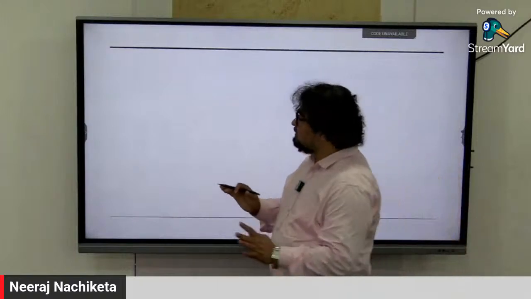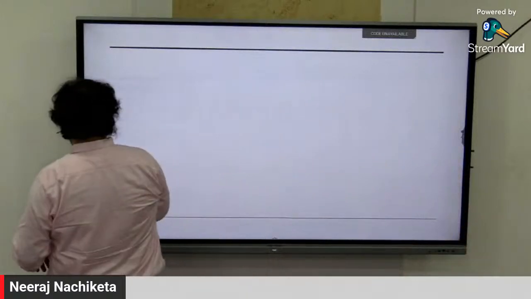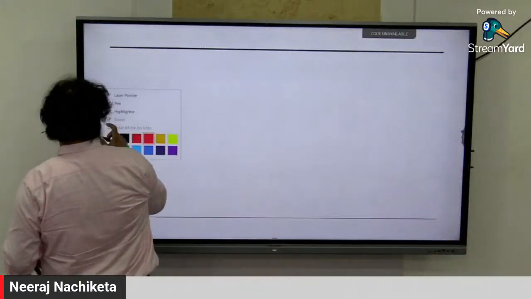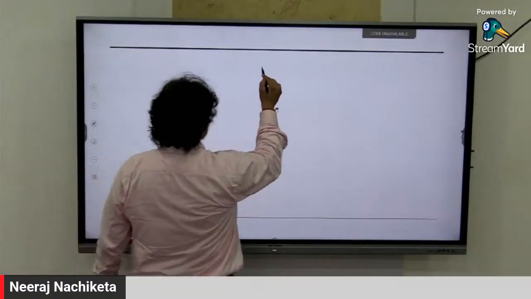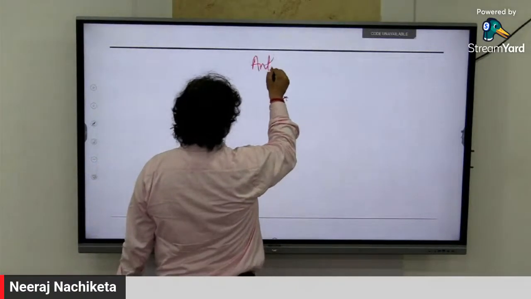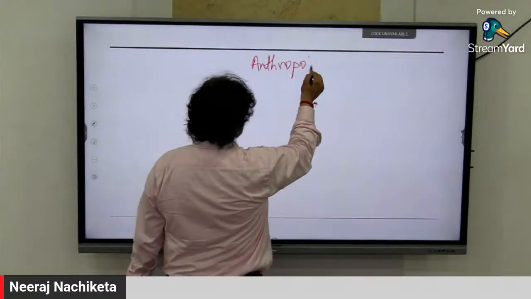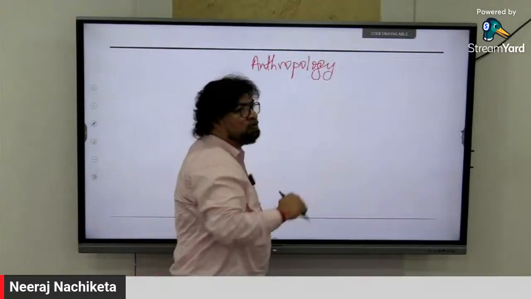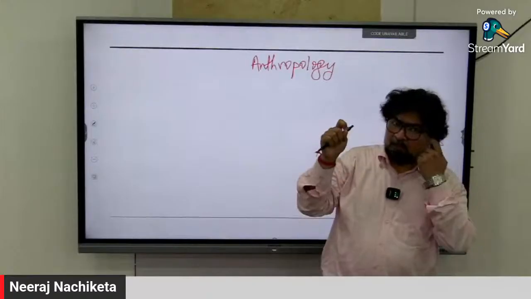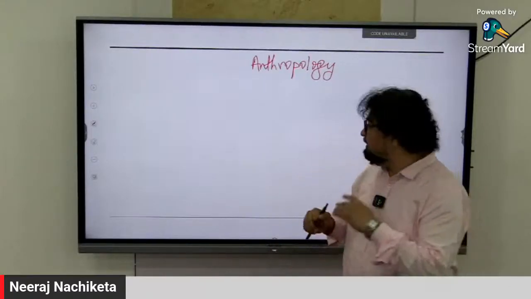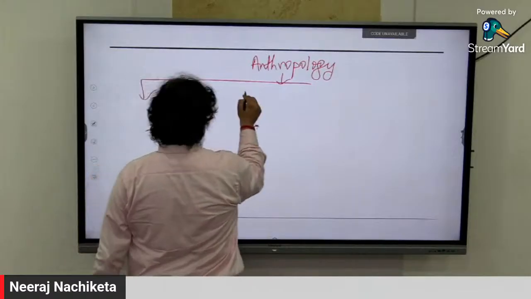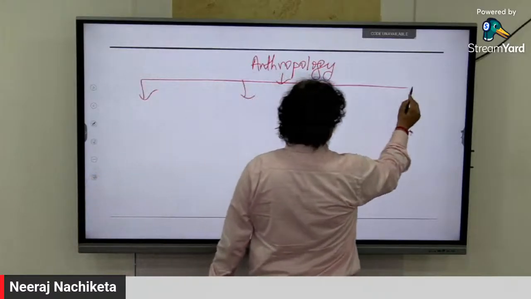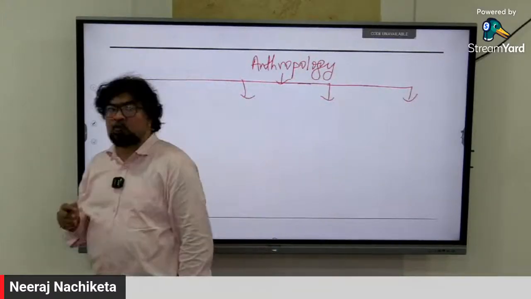If I have to divide the anthropology subject in a crucial manner, let me just put across the entire subject. There are four major parts of it. Then I'll come from the UPSC syllabus point of view and make you understand. We can broadly divide it into four big chunks.